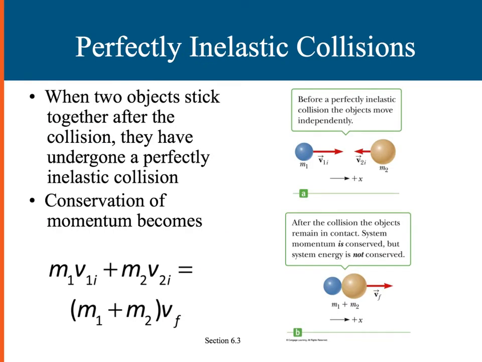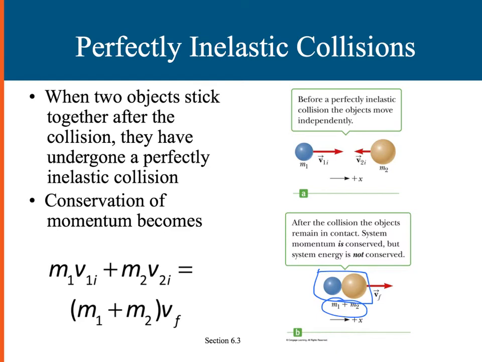Let's start by talking about a perfectly inelastic collision, and that's when two objects stick together after they collide. And we say that this is perfectly inelastic in that they become a new object. They each have their own mass before, and they each have their own independent velocities before. However, after the collision, they become one mass, which is the sum of the two masses, and they now have a collective velocity. So they're both moving at the same velocity in one particular direction.